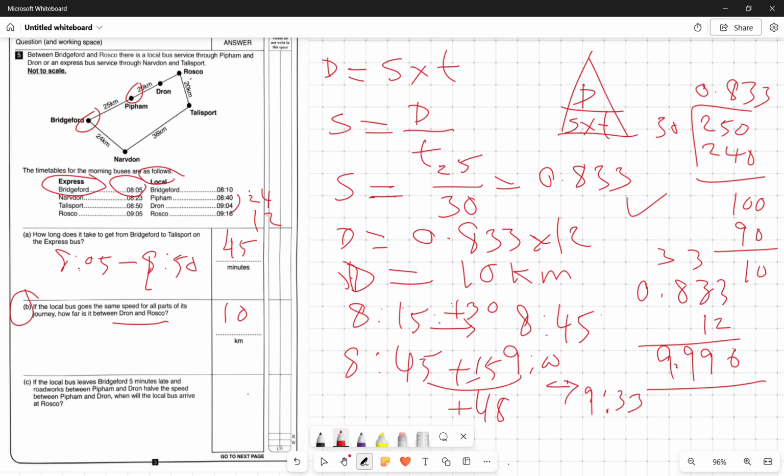Now we already worked out that from Drone to Roscoe it takes 12 minutes. Very simple, you add 12 minutes, so it reaches Roscoe at 9:45. So your answer for part C is 9:45.